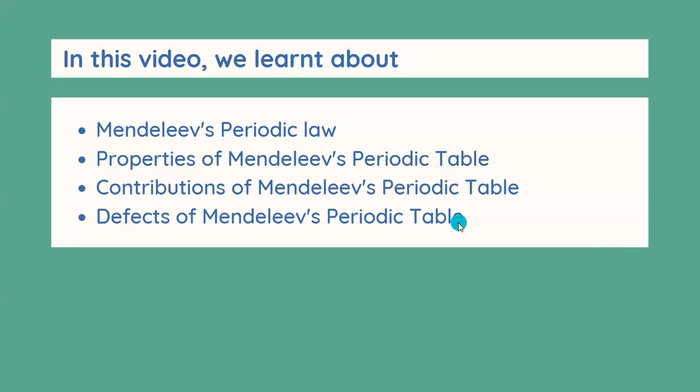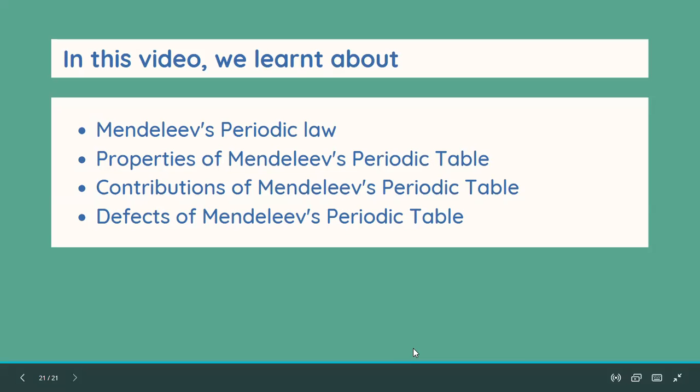So in this video, we learned about Mendeleev's periodic law, the properties of Mendeleev's periodic table, and the contributions as well as the defects of the periodic table. With this, we complete the genesis of the periodic table. In the next video, we will be discussing the modern periodic table.